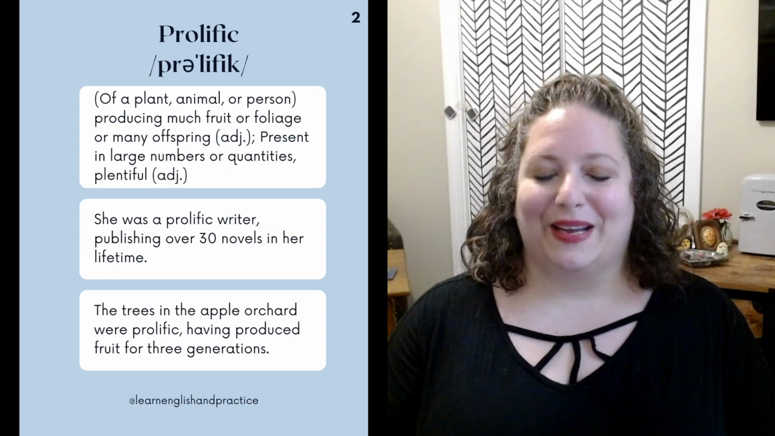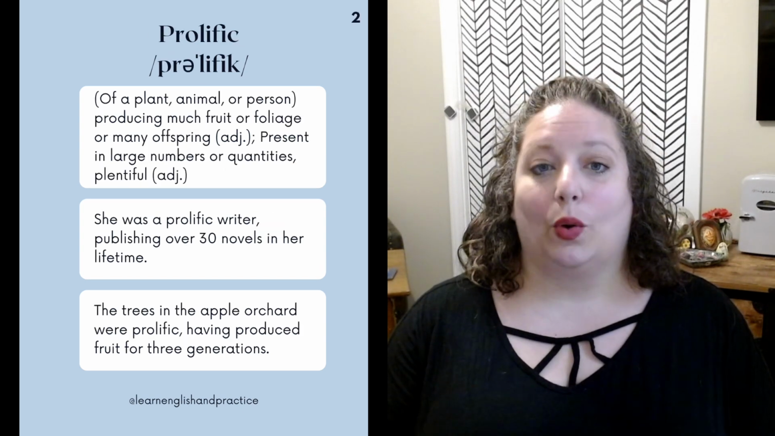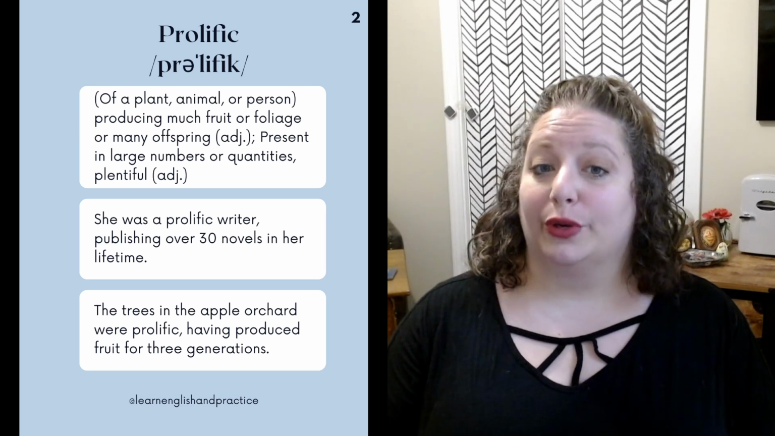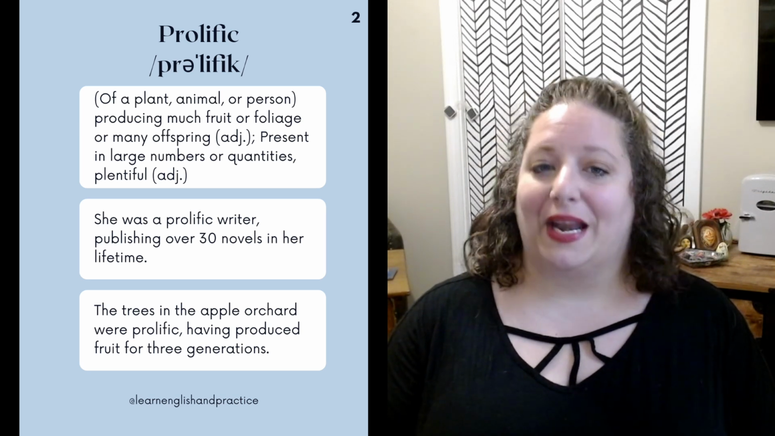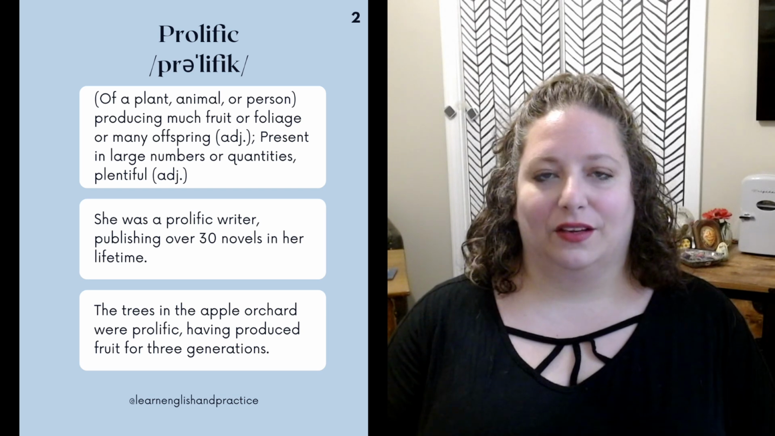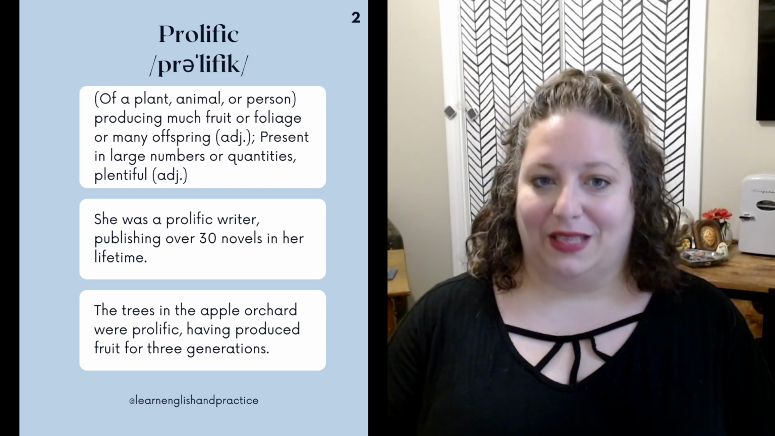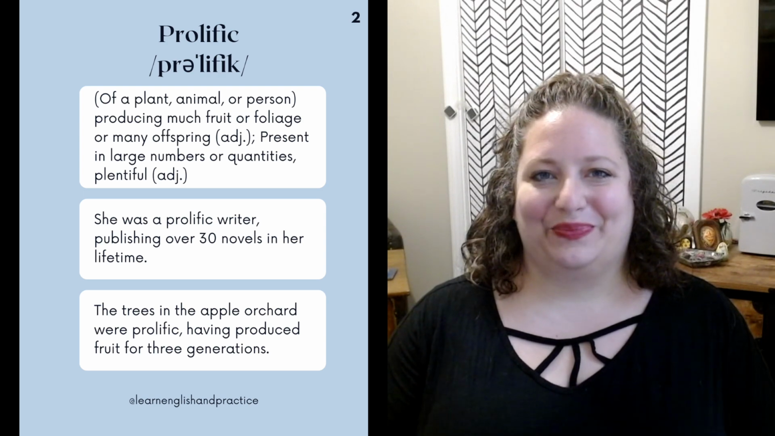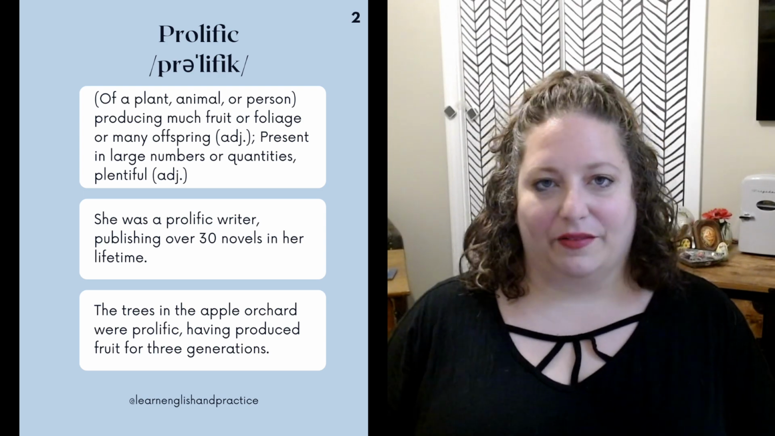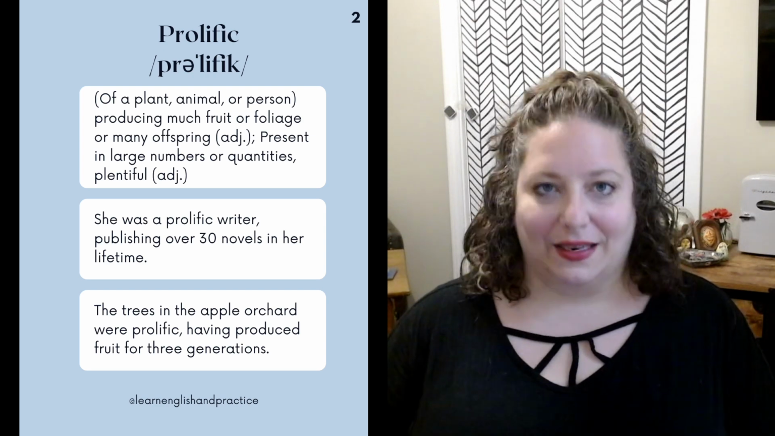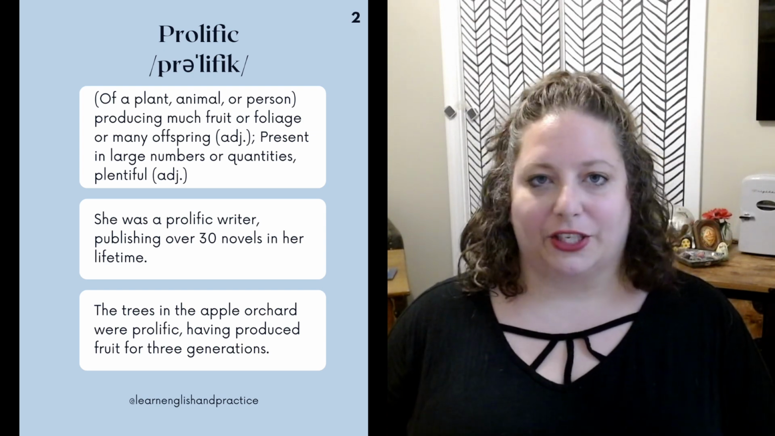Prolific. This means, of a plant, animal, or person, producing much fruit or foliage, or many offspring, as an adjective. Present in large numbers or quantities, plentiful, as an adjective. So this word can be used in a lot of different ways. It can be in the context of reproduction.